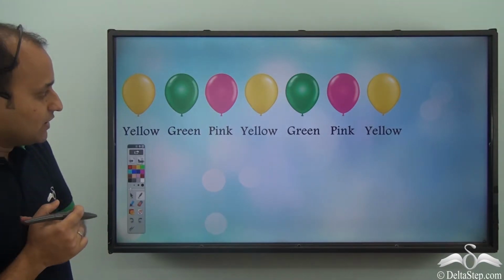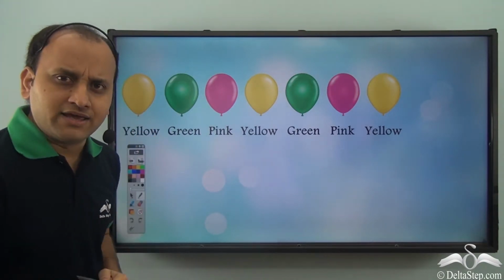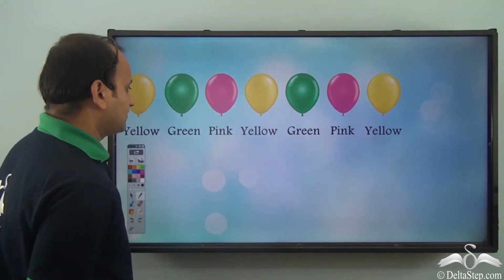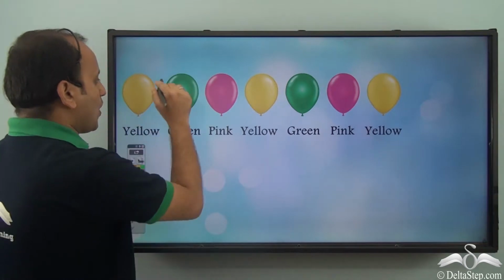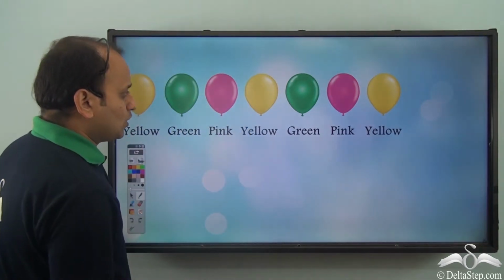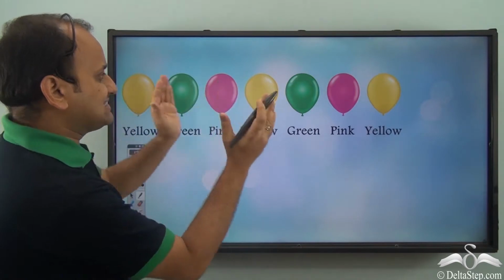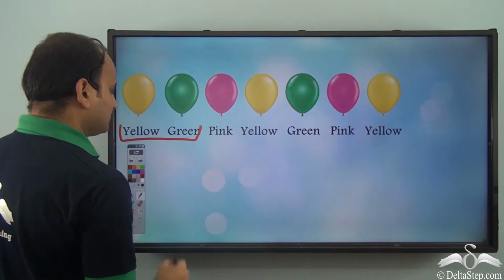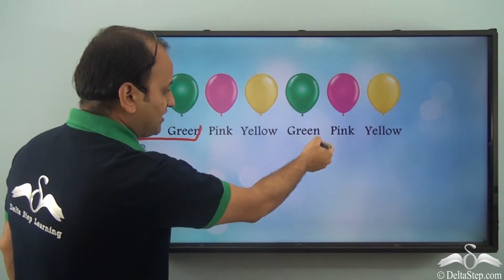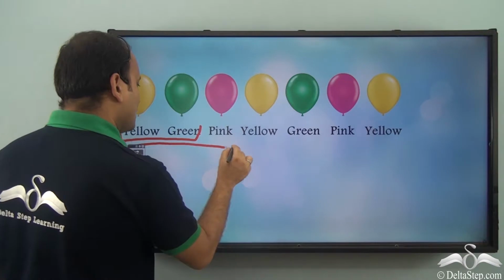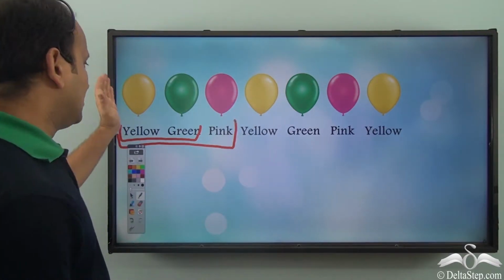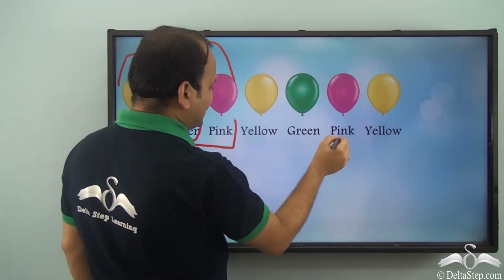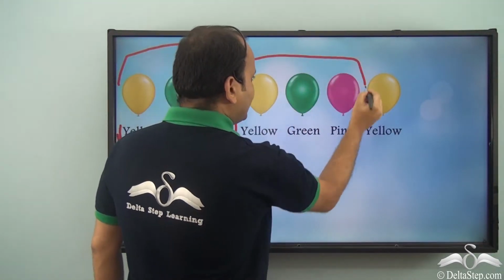Well, let's see what exactly is repeating here. Is yellow repeating? Well, only after green and pink. Is green repeating? Only after pink and yellow. So as a unit, what exactly is repeating? Let's see. Can we have yellow and green? Well, we have a pink, and then we have yellow and green again. So what if I take yellow, green and pink? Then yellow, green and pink. Then what is next? Again yellow, green and pink.